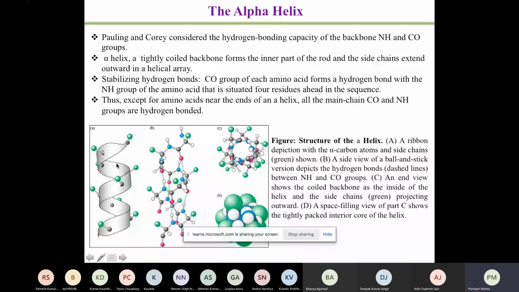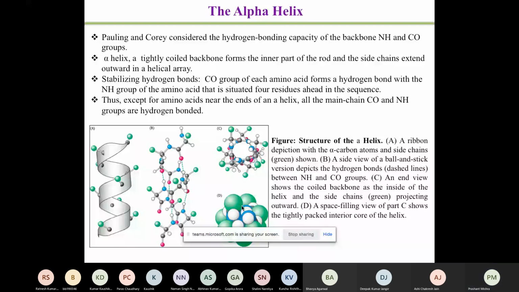The space filling model gives us what type of amino acid is present in the structure. I will show you some slides to explain this better, where you will find what is made up of the interior core, and what amino acids are making the exterior of a protein structure. So that is what you can learn from the different models, and that is why different models have been proposed.